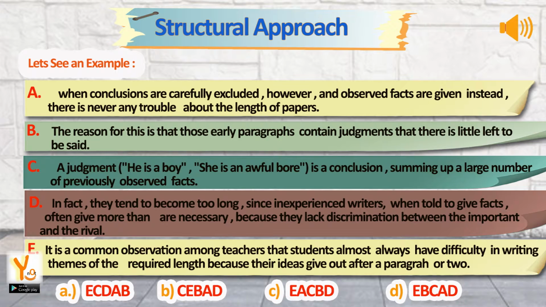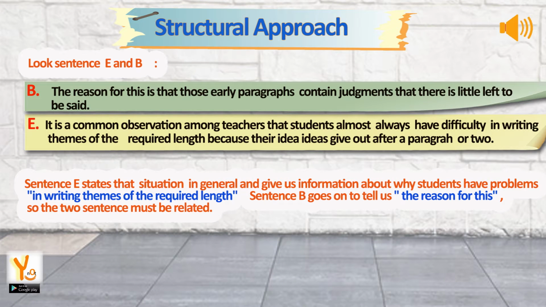Choose the correct sequence, option A, B, C and D. Look at sentences E and B. Sentence E states the situation in general, and gives us information about why students have problems in writing themes of the required length. Sentence B goes on to tell us the reason for this. So the two sentences must be related.